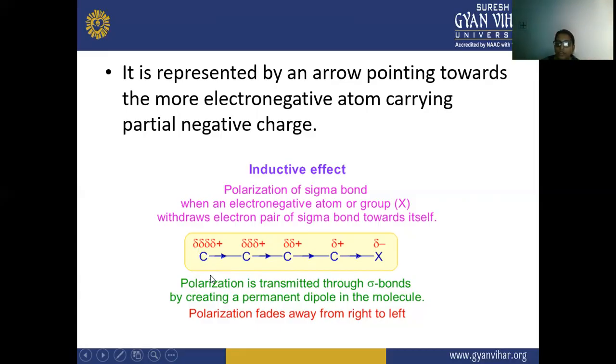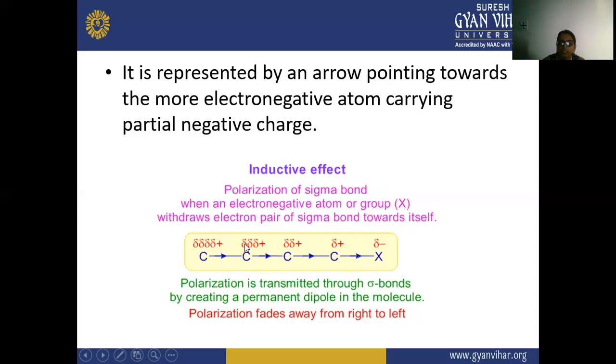So this polarization is transmitting through the sigma bond, and there is a permanent dipole in the molecule. The arrow points towards the electronegative atom, which has the partial negative charge, and this polarization fades away from right to left.